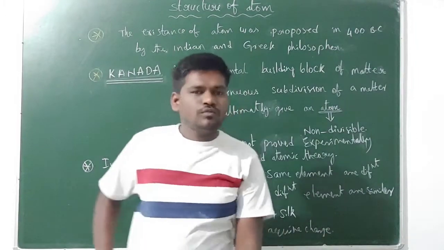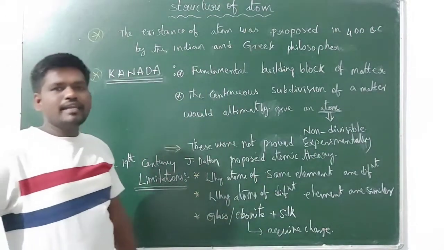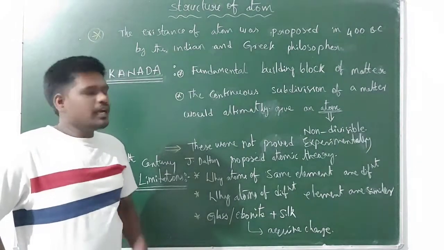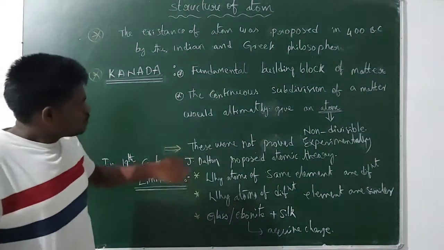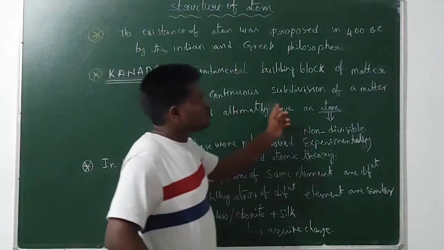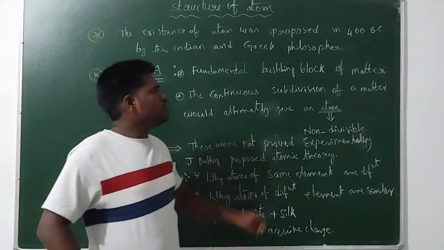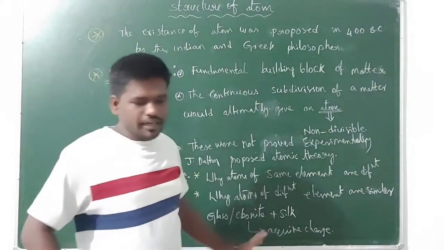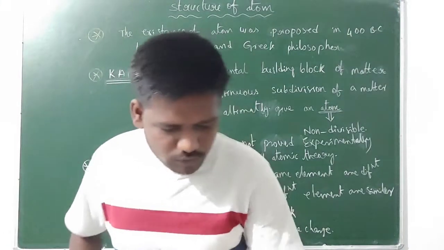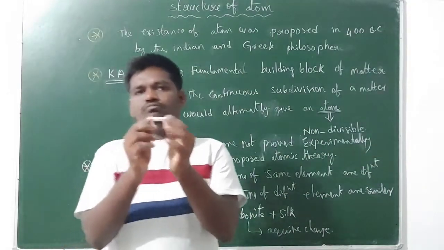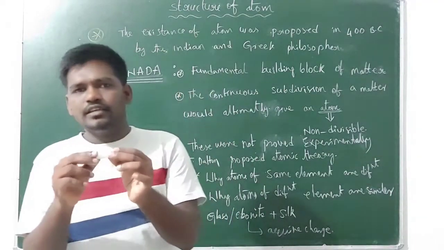and he told that atom is a fundamental building block of matter. So for every matter, atom is a fundamental building block, and he told that the continuous subdivision of a matter would ultimately give an atom. It means that guys, for example, you take one matter, this chalk, which is a matter.